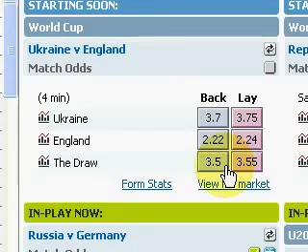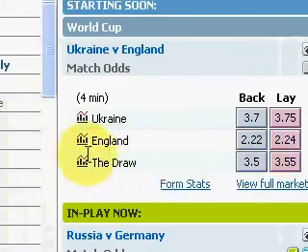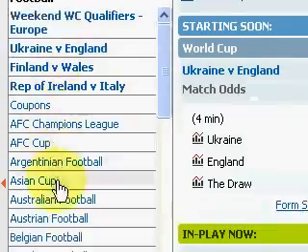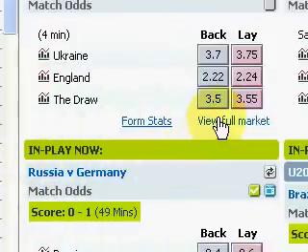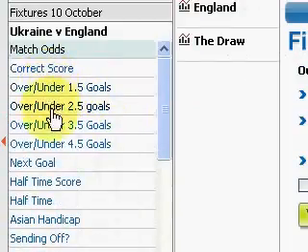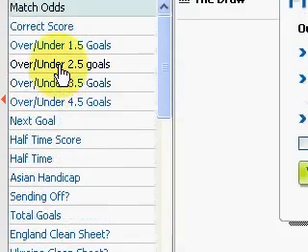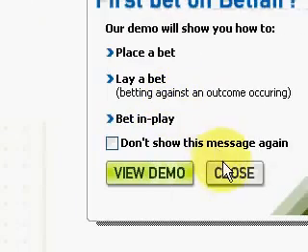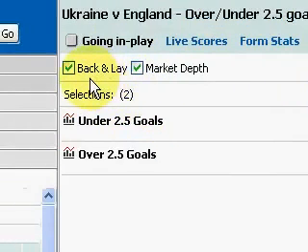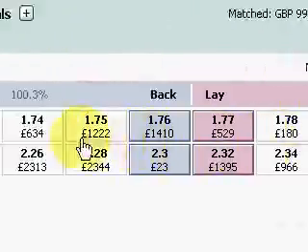So on the left here we've got all the different betting markets available. So if we go to view full market, on the left here we'll produce all the different markets available for this game. So we'll go for the over under 2.5 goal market. So that's basically betting on whether or not there's going to be more or less than 2 goals or 2.5 goals. So here we have it. This is how the Betfair interface is set up. Rather than me going into too much detail about this now, what we would suggest is just use some of the tutorials on Betfair to figure out how this works, or you could just follow exactly what I'm doing here,